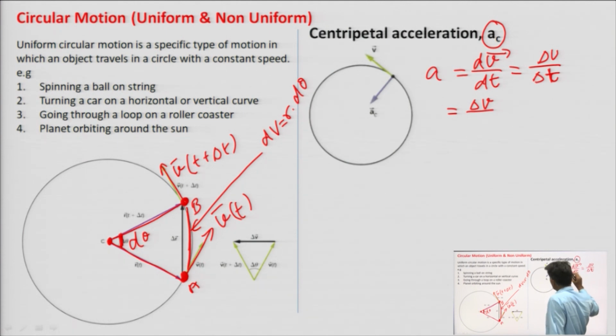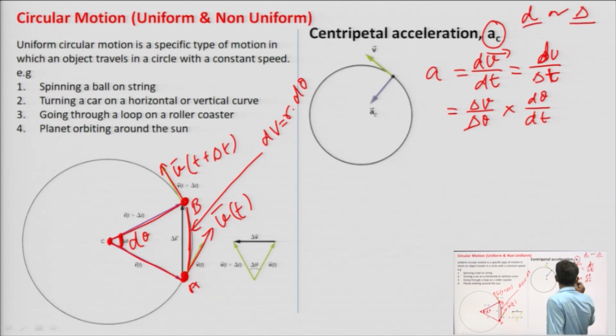Let us write it in terms of dv by d theta into d theta by dt. For small changes we can write d or delta, no problem.